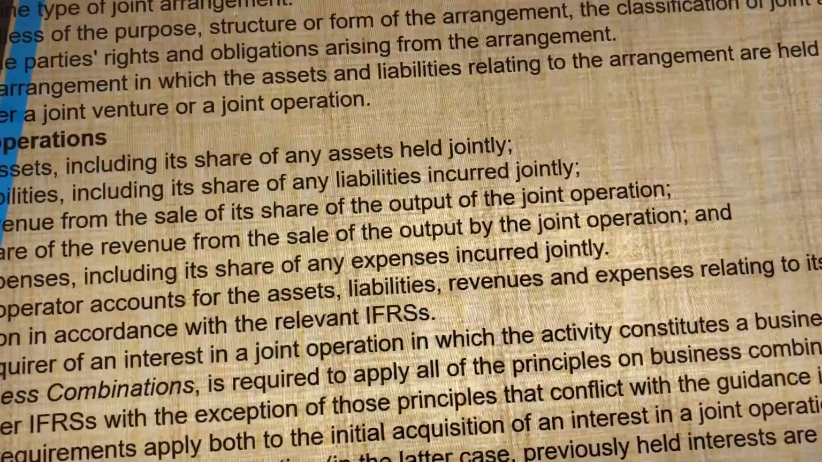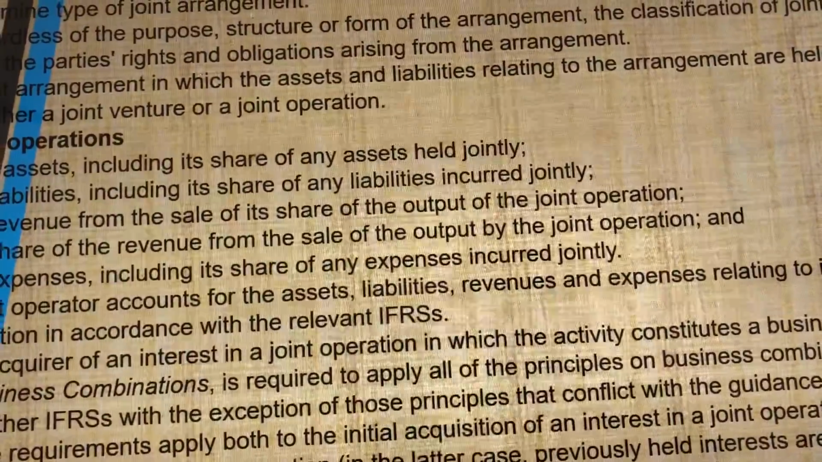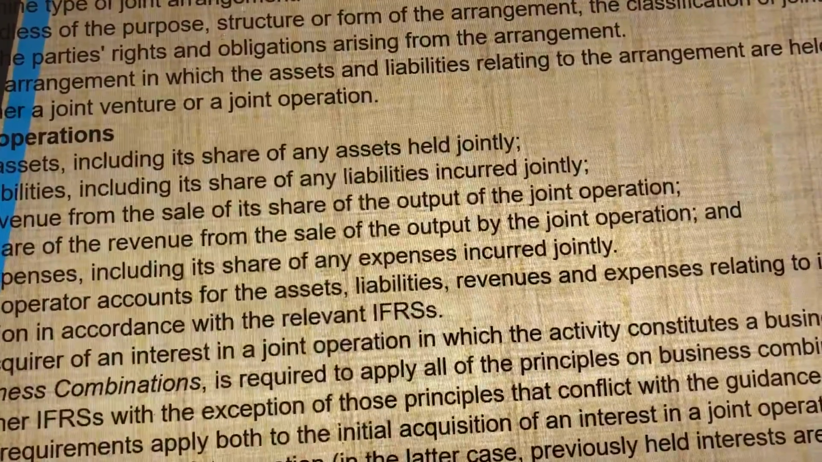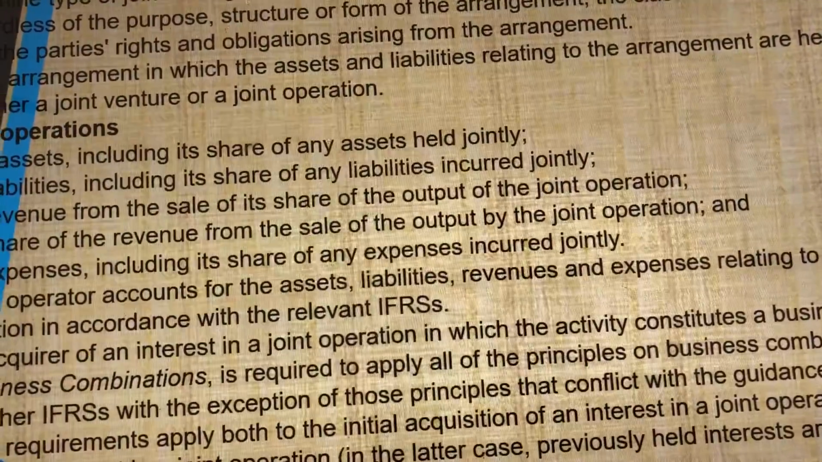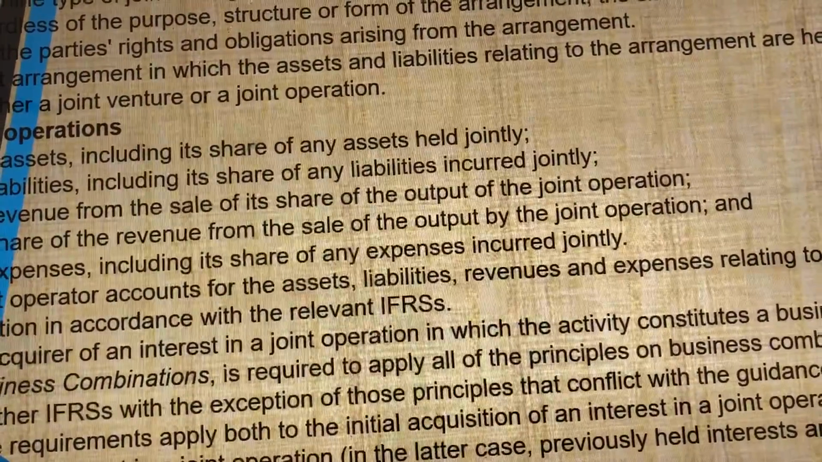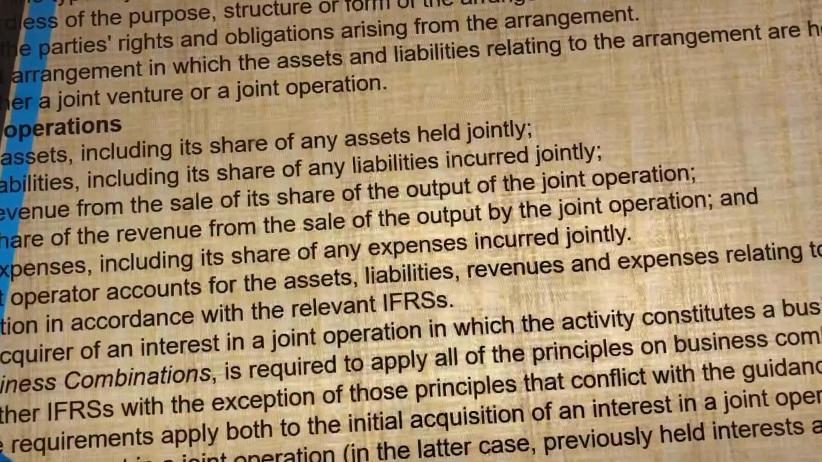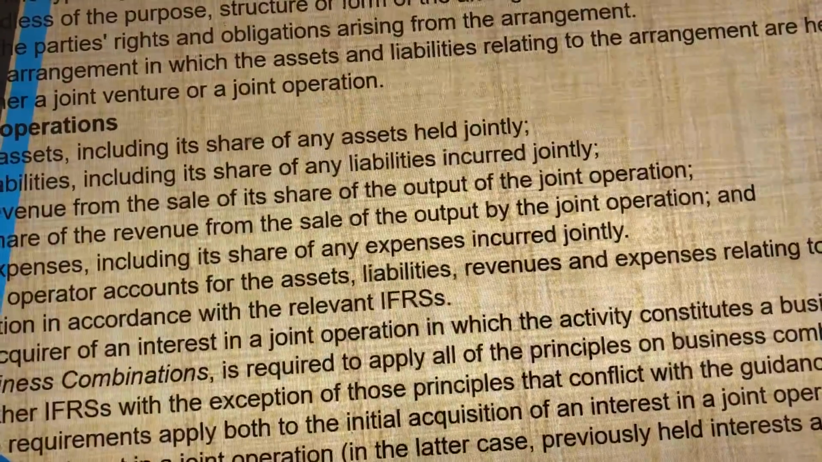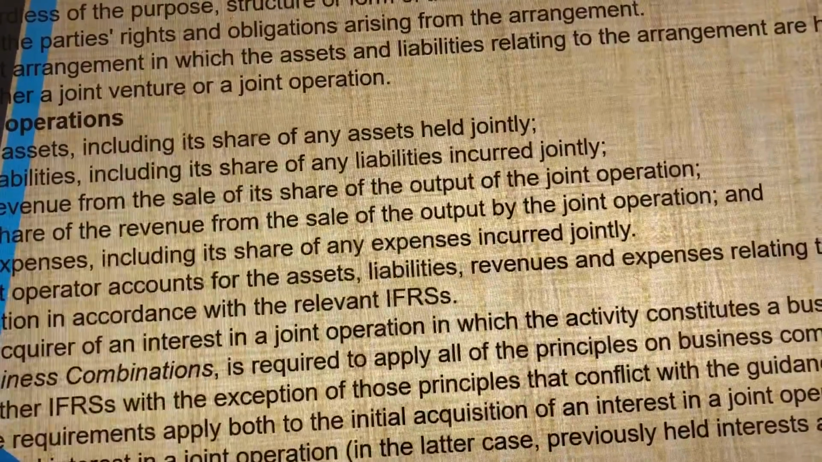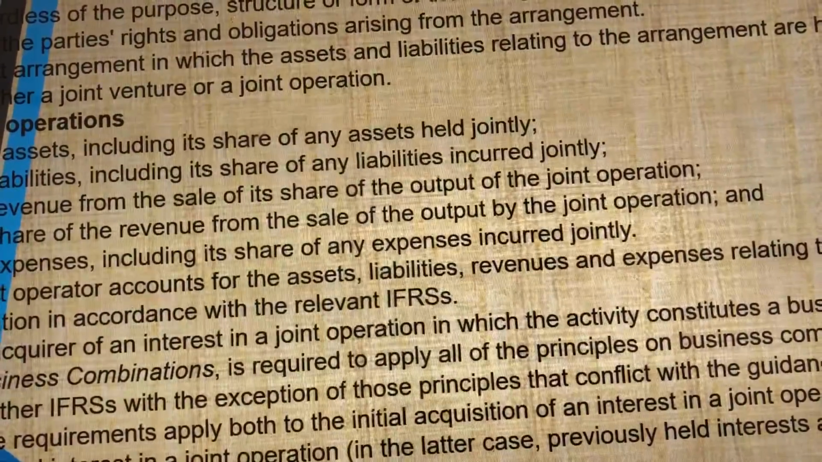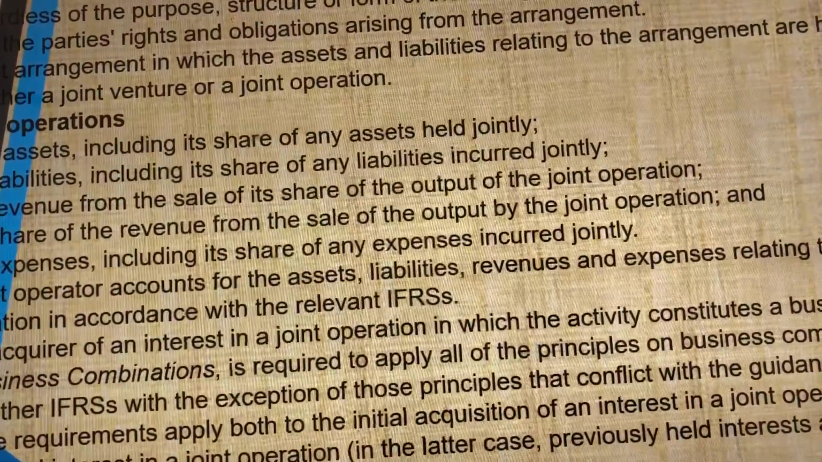So how do we classify them into joint operation and joint venture? A joint operation or a joint venture depends upon the rights and obligations of the parties to the arrangement. The structure, the contractual agreement, the form of the arrangement and other facts and circumstances determine the type of joint arrangement. So let's now explain joint operation.